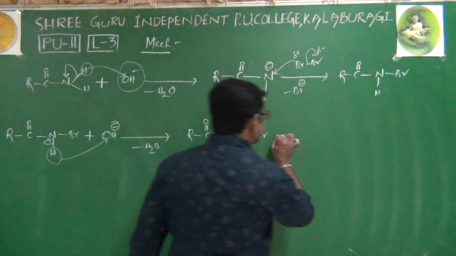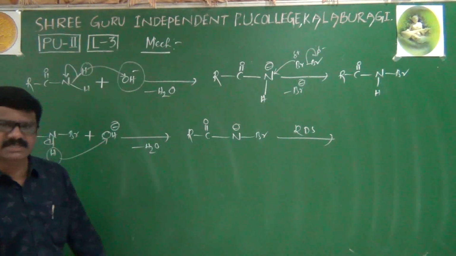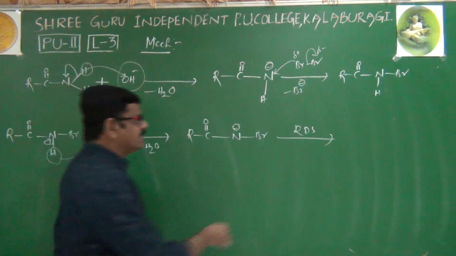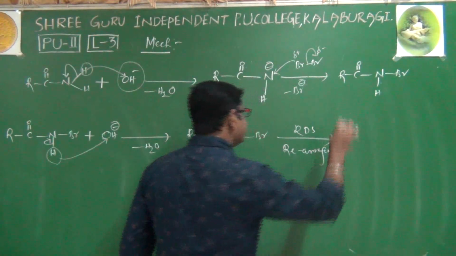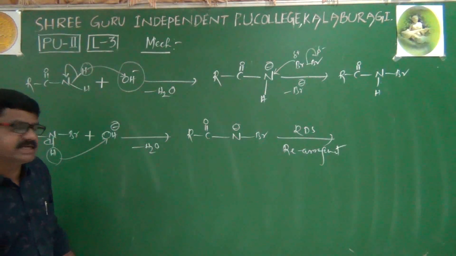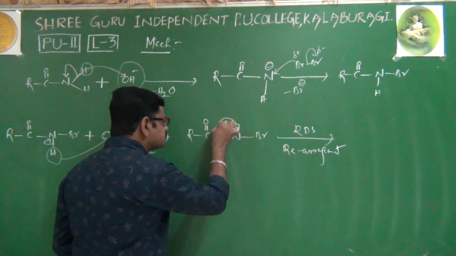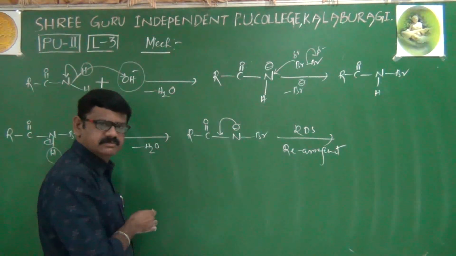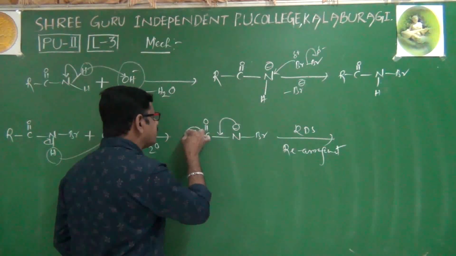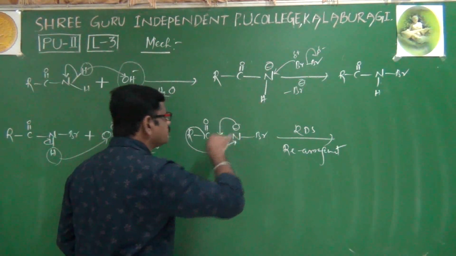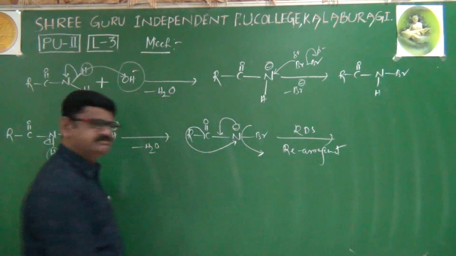The next step is a very important step. It is called the rate determining step. Here, rearrangement takes place. How does it happen? See here carefully. This negative charge shifts here, so we get another bond. If another bond is obtained, the carbon valence increases. That's why the alkyl group along with its bond immediately goes and attacks the nitrogen, and Br minus is eliminated.